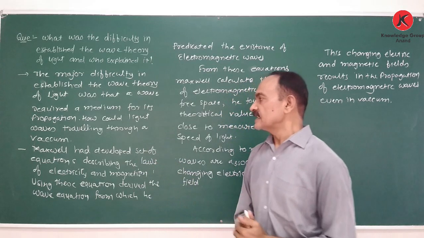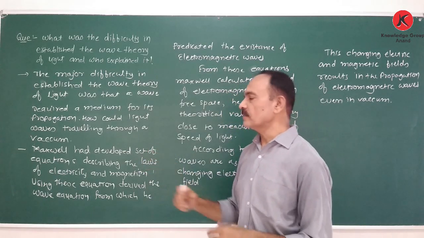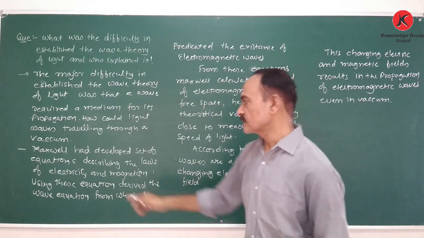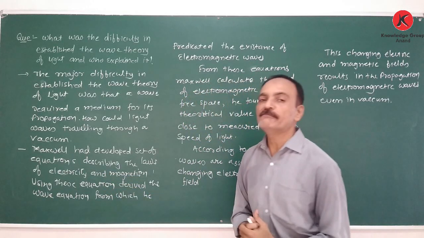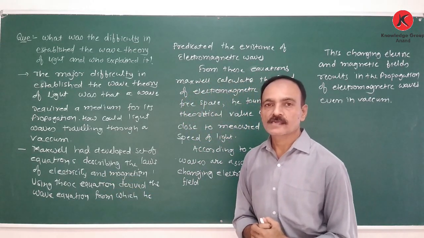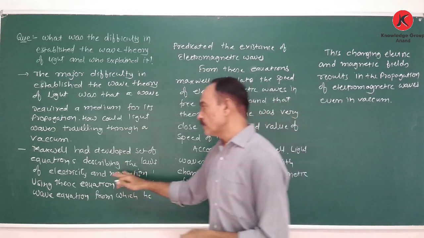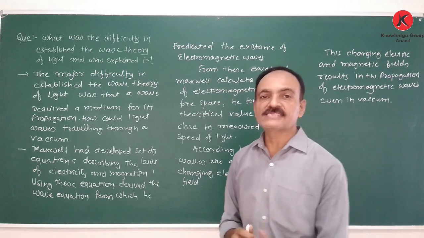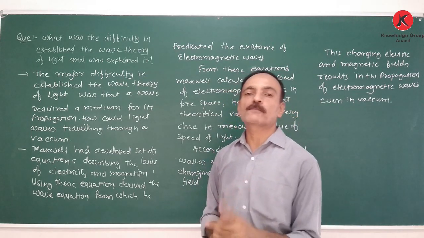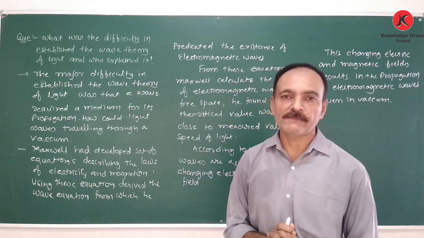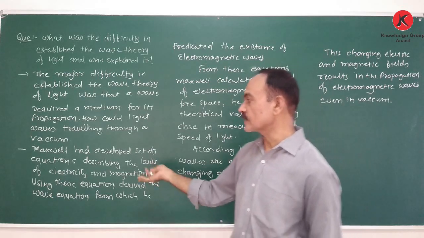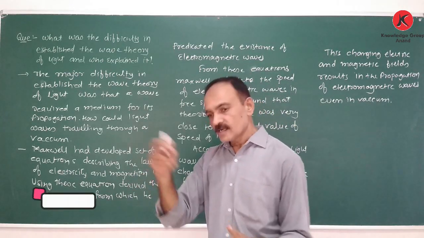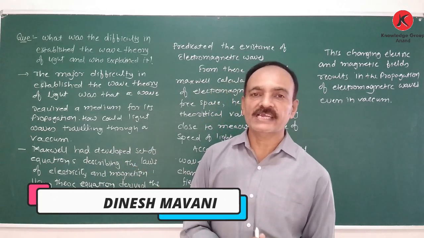For that purpose, Maxwell developed a set of equations describing the laws of electricity and magnetism. The difference between electricity and magnetism we already learned in chapters 1, 2, and also chapters 4, 5: Faraday's law, Ampere's circuital law, and Coulomb's law, and also the closed loops formed by the magnetic field lines.